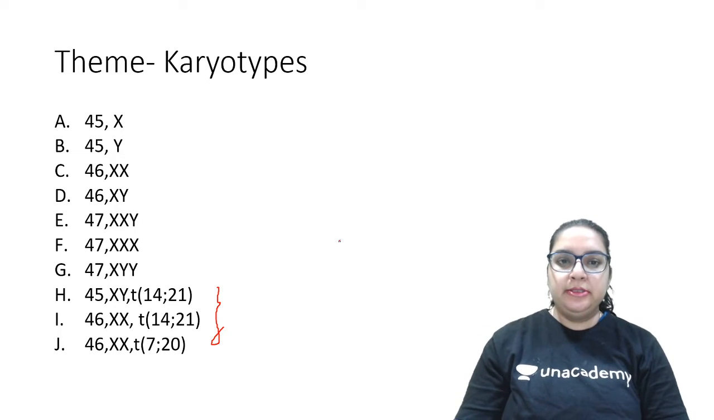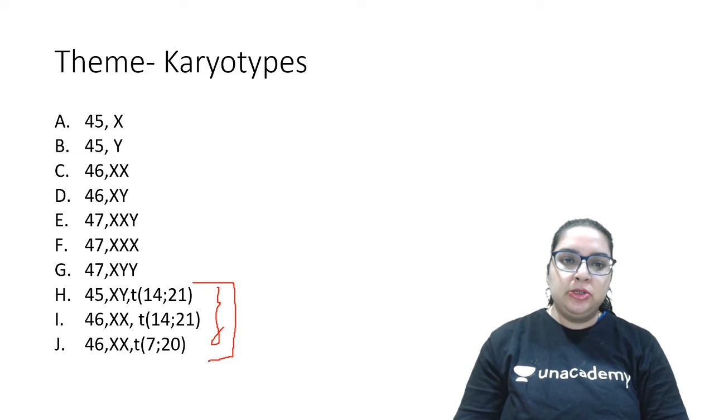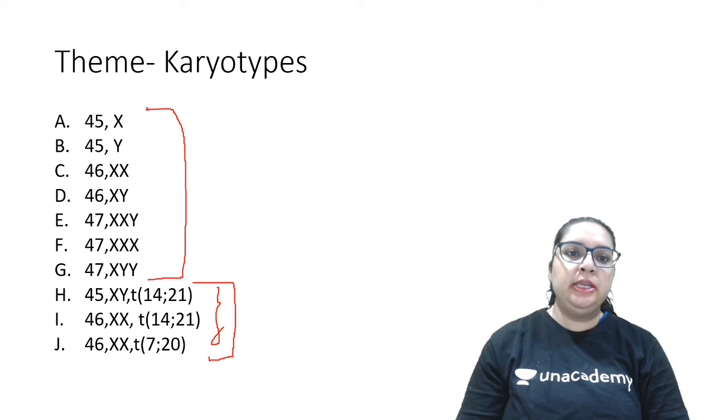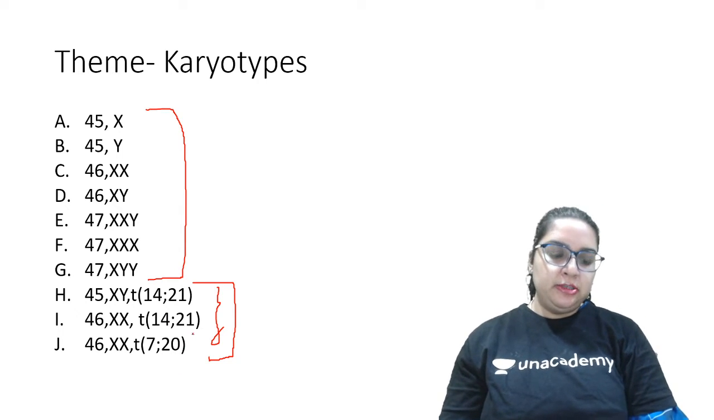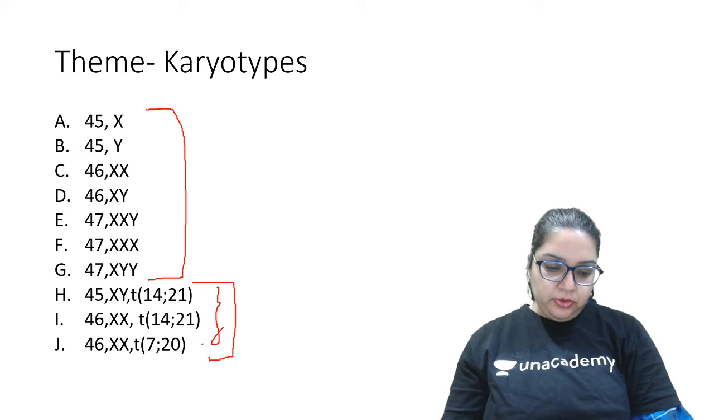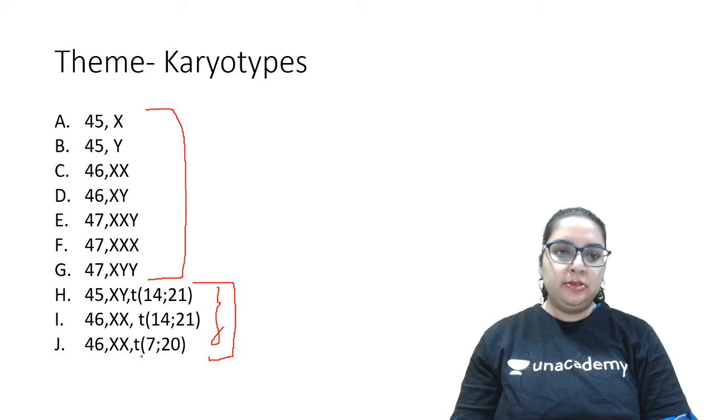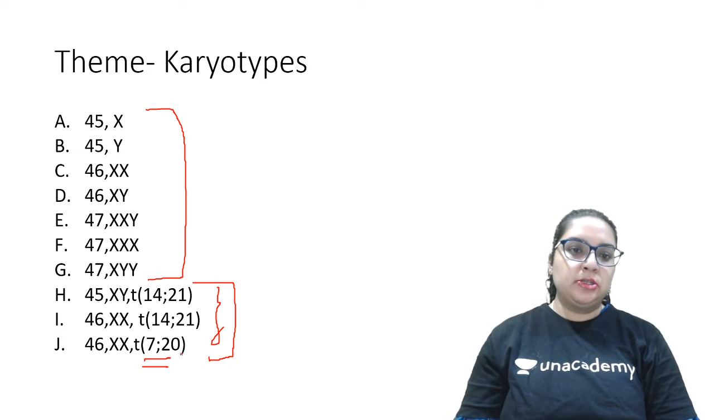See, translocations, I already showed you that these 3 are the translocations. So all the options above, up to G, are out of the question. Now you have to select any one out of these 3. So we have 46 XX t(7;20) as a normal reciprocal translocation.